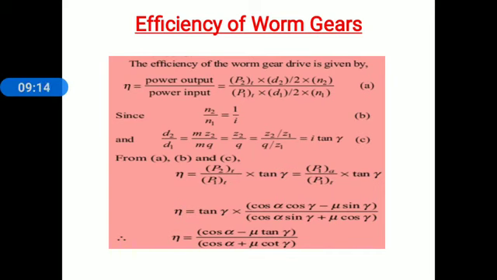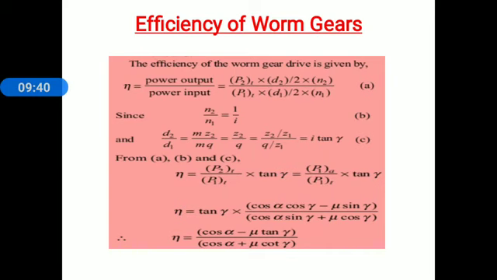And again we know the relation for lead angle: tan gamma is equal to Z1 divided by Q, number of starts to the diameter quotient. Here there is a reciprocal, that's why Q divided by Z1 is equal to 1 divided by tan gamma. And finally we get the relation D2 by D1 is equal to I tan gamma.